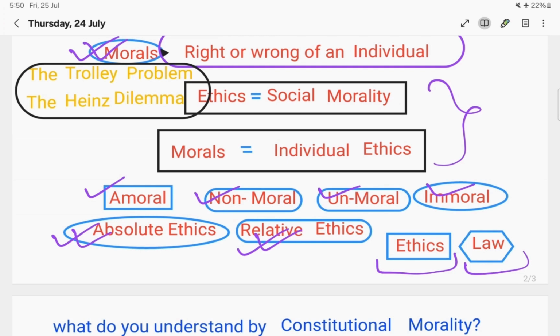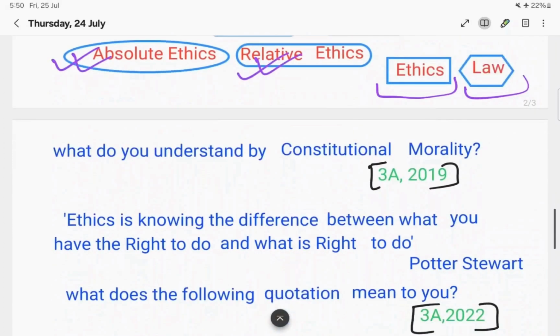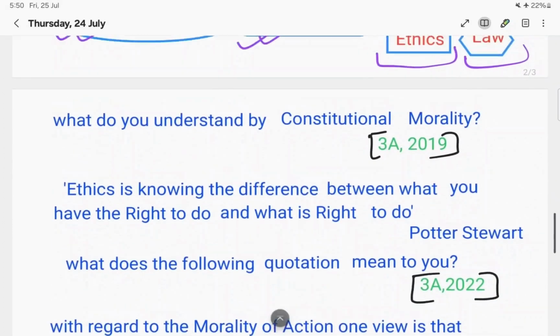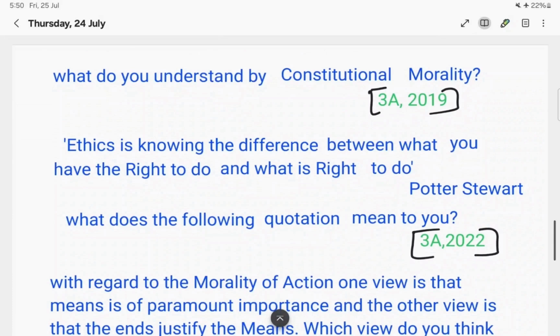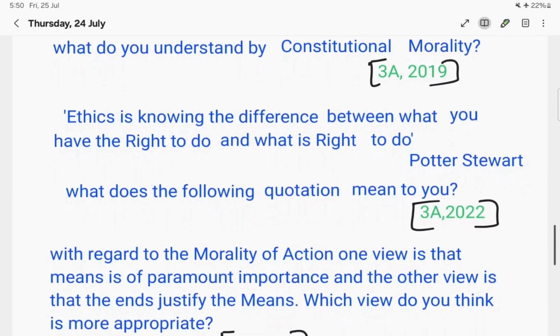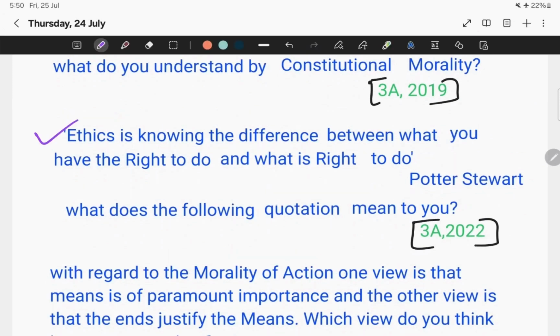But along with that, I also went through a few of the PYQs which came from this particular topic. For example, one I am giving: what do you understand by constitutional morality? It came in 2019. Similarly, a question came in 2022, that ethics is knowing the difference between what you have the right to do and what is right to do. So this is what the question was.